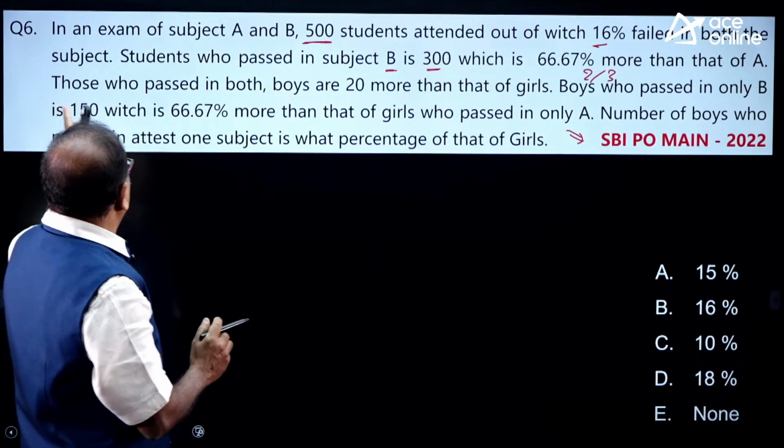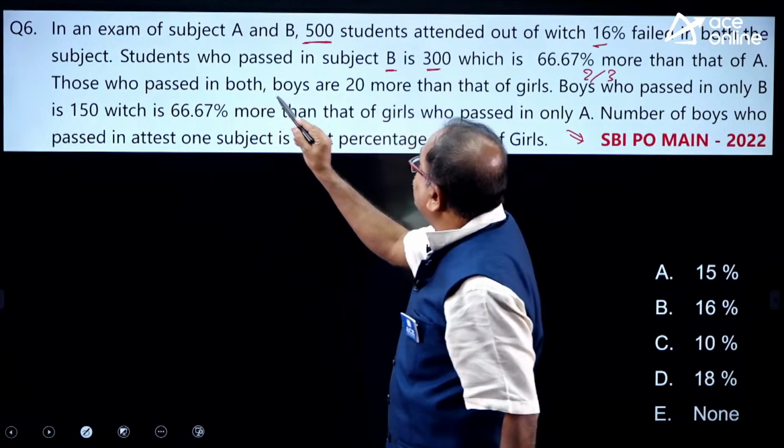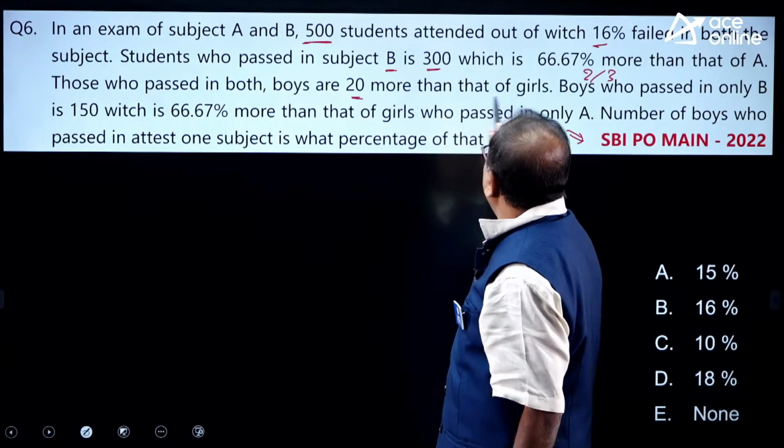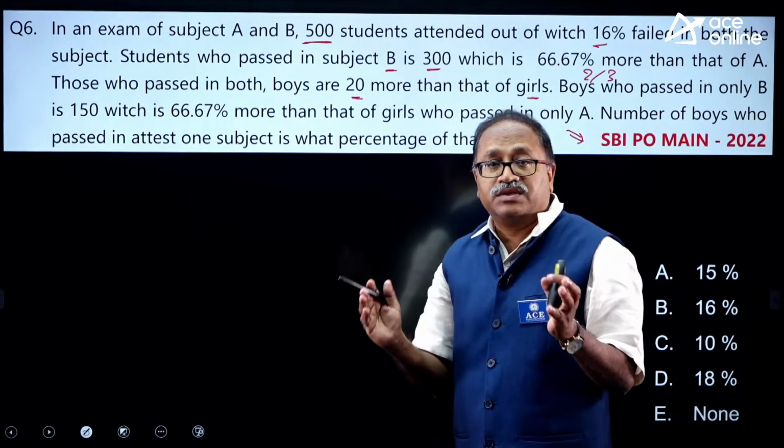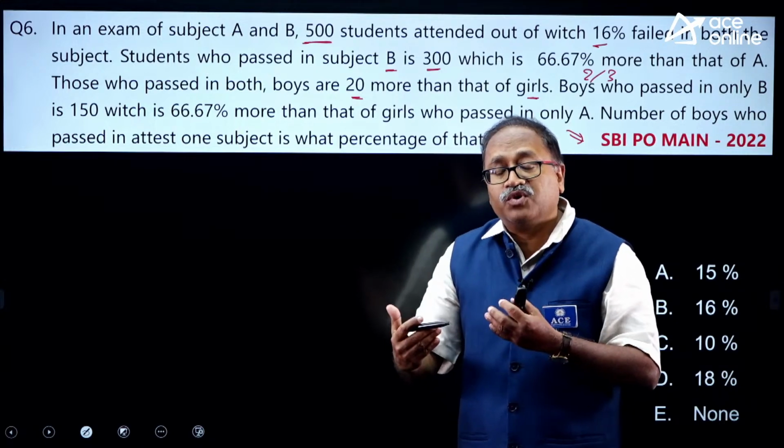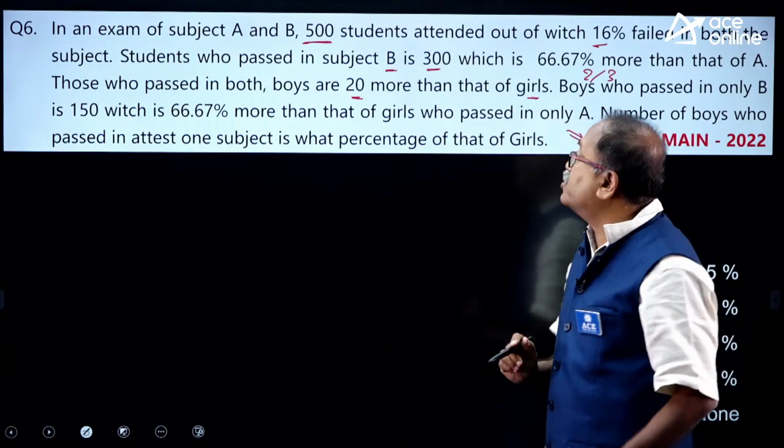The next it says, those who passed in both the subjects, boys are 20 more than that of girls.